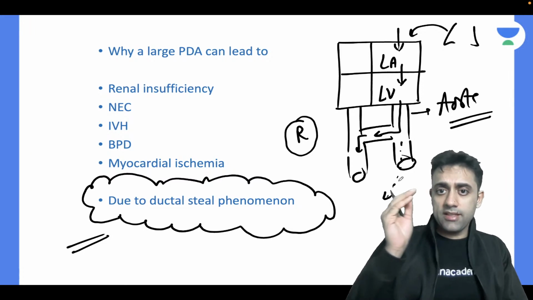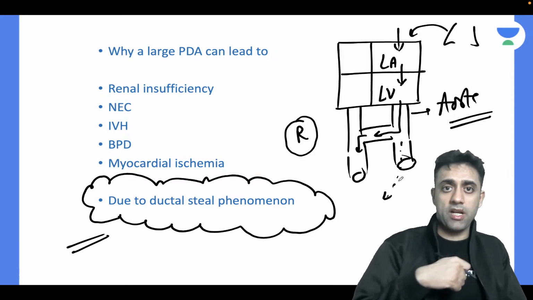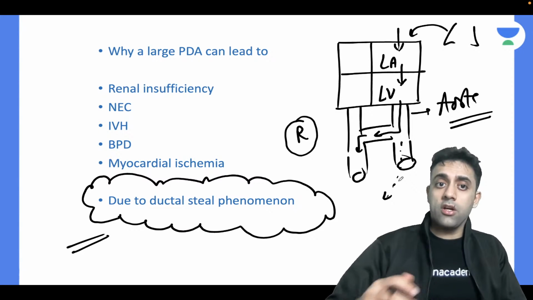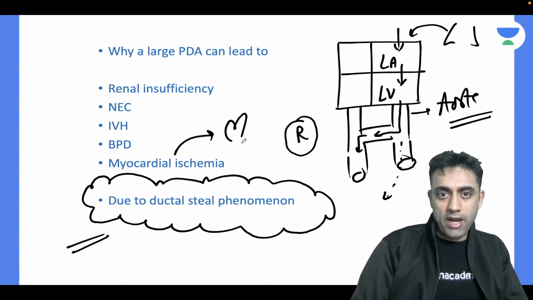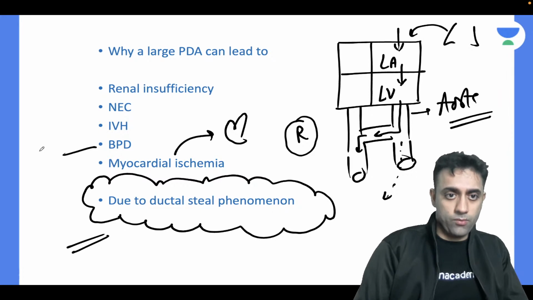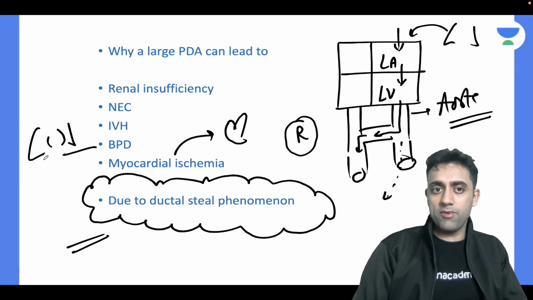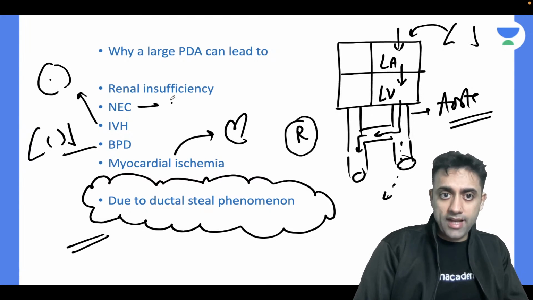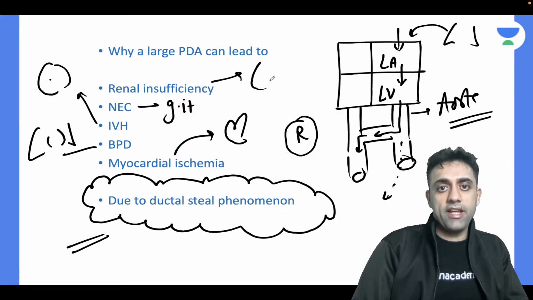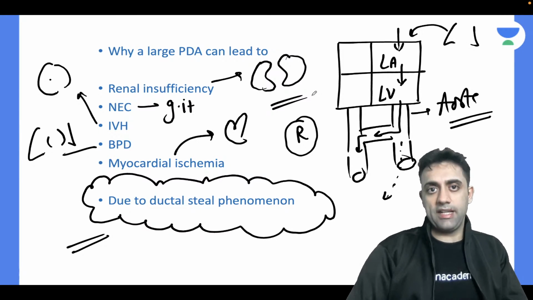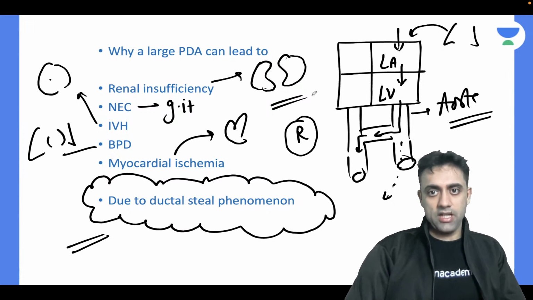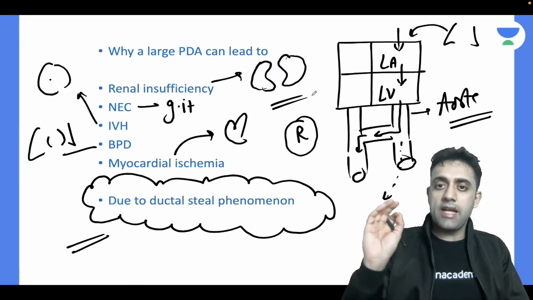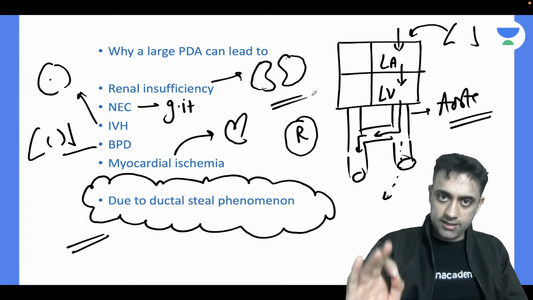Are you understanding? The ductus is stealing the blood, and this oxygenated blood is not able to go from the aorta to my heart, leading to myocardial ischemia, to my lungs, leading to bronchopulmonary dysplasia, to IVH in my brain, to necrotizing enterocolitis in my GIT, and to renal insufficiency in my kidneys. Are you understanding? Yes or no? Yes. So this is known as ductal steal phenomenon, that all the blood has been stolen by the ductus arteriosus,